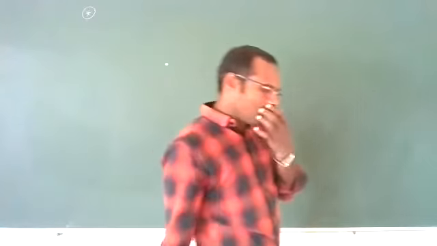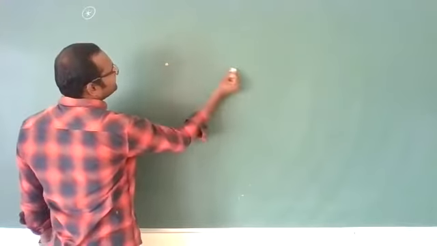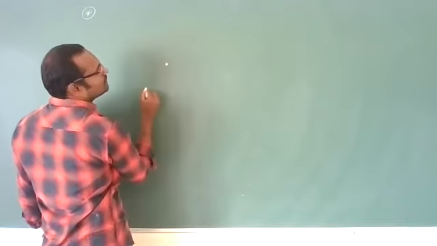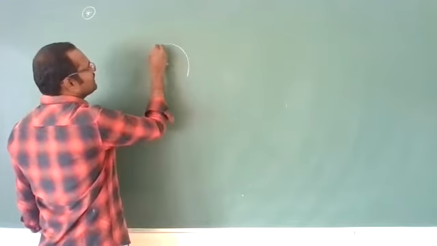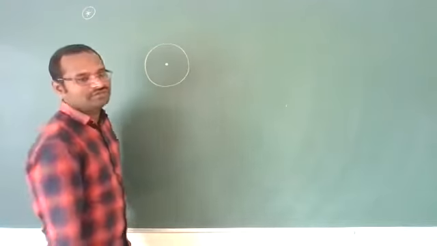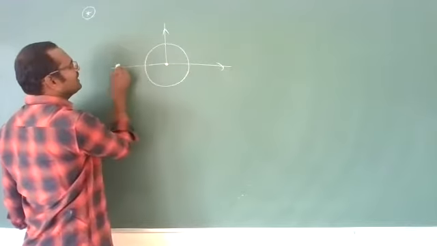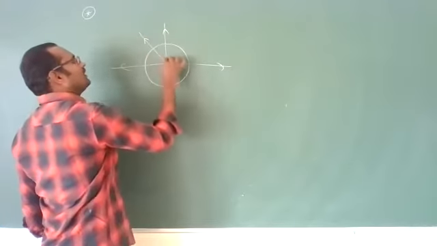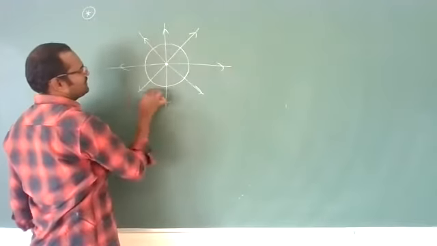If you take a point-size source, this point source will produce a wavefront in all directions. It will send the intensity of light in all directions, so the wavefront due to this point source will be exactly spherical in shape. Why? Because this point source will spread the light in all directions equally.